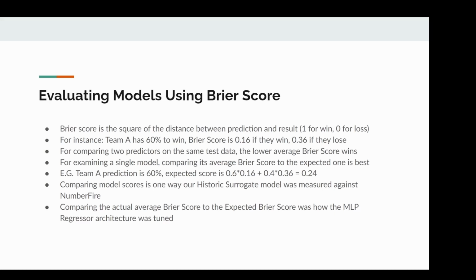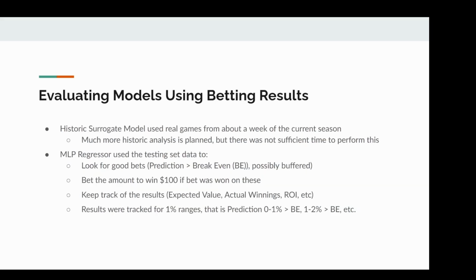But if you're trying to just evaluate how accurate a given model is, you have to do something slightly different. Well, you'd look at, if your prediction is exactly perfect, that when you say a team is 60% to win, then you can calculate what their expected Brier score would be. That method is how we tuned our regressor. The other method we used for evaluating the models was how they did from an ROI perspective.